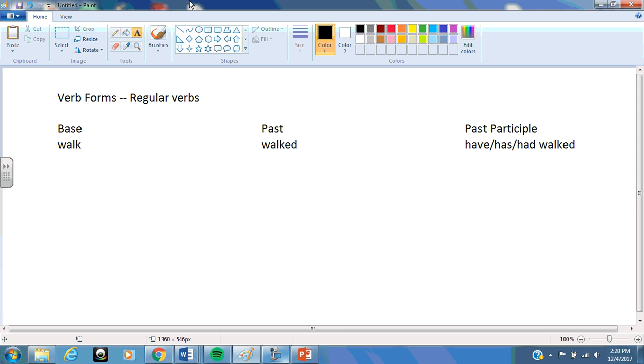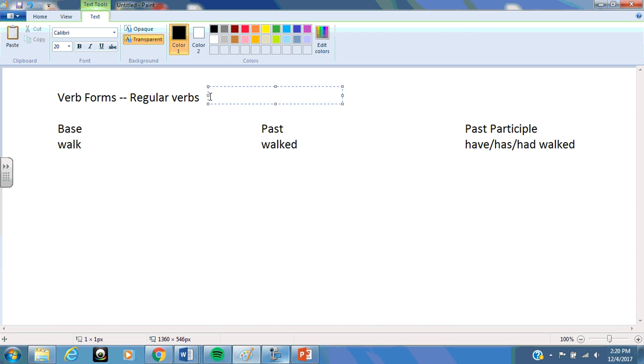Then you have the past form of the verb. For regular verbs, we would add ed or d to the end of the verb to make it past tense. So for this instance, we would say walked. We would add ed to the end of it. And then we have the past participle form of the verb, which means that it has, have, or had in front of it. And for a regular verb, we would once again use that ed of the past form of it.